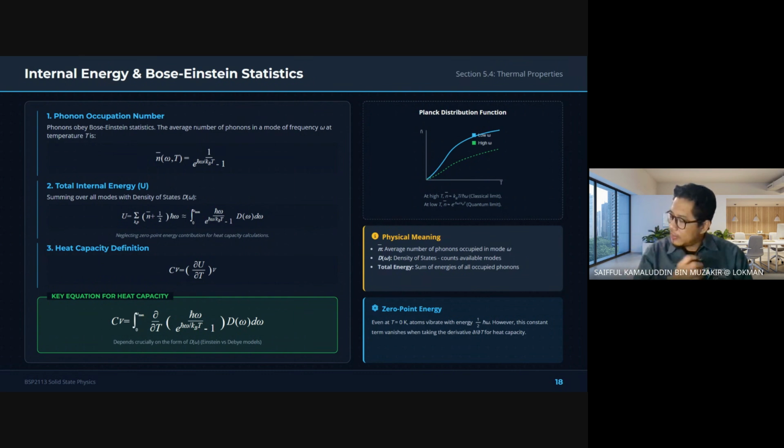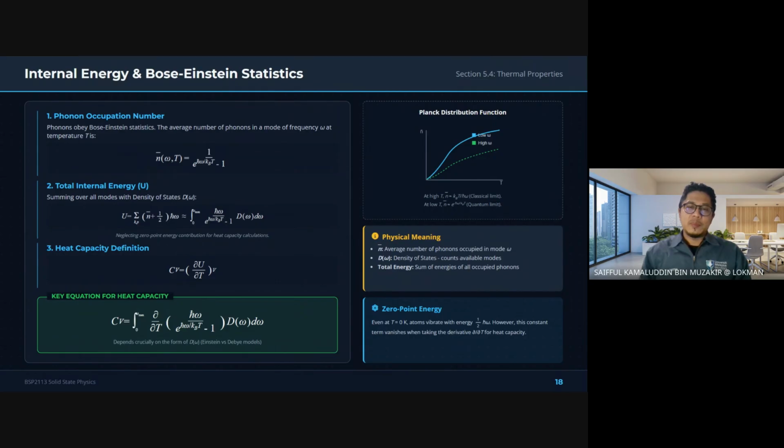Yeah, temperature increase, internal energy akan increase. Why? Because phonons follow Bose-Einstein statistics. And why is that? Because the way they occupy energy states is different from classical particles. At low temperature, only a limited set of vibrational modes are strongly active. Temperature increase, more vibrational modes become populated.